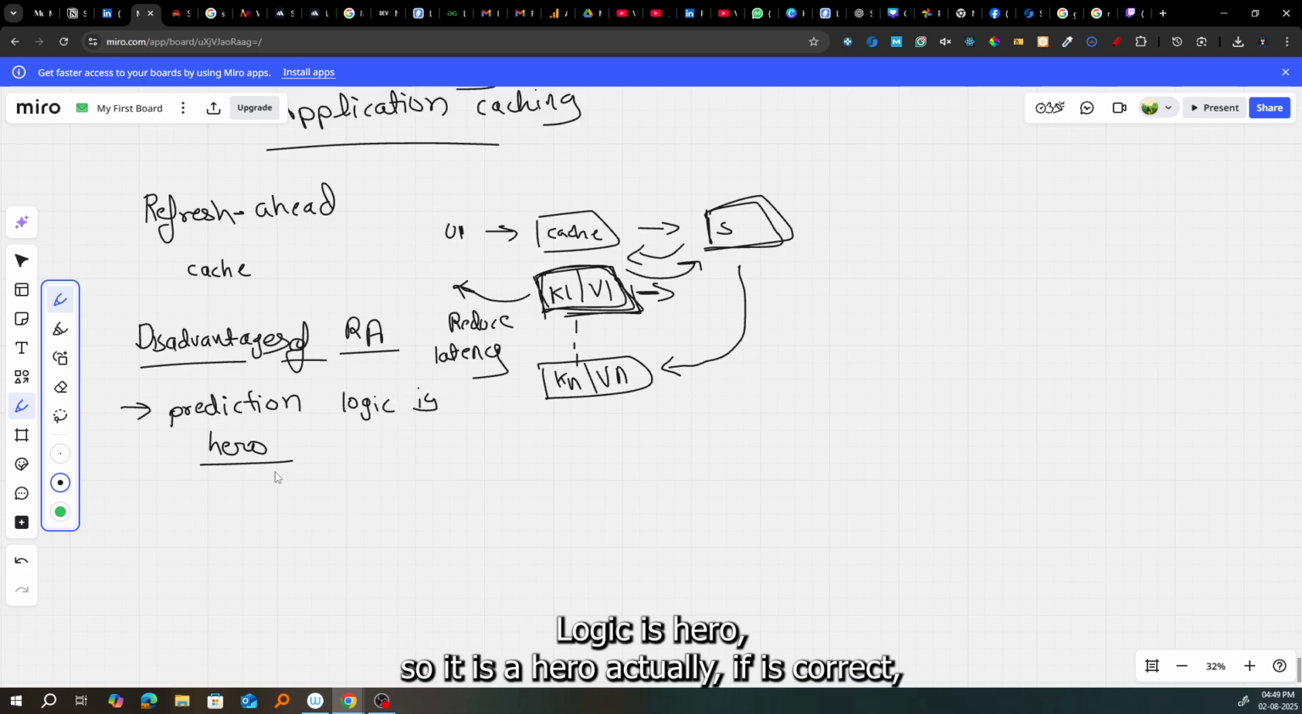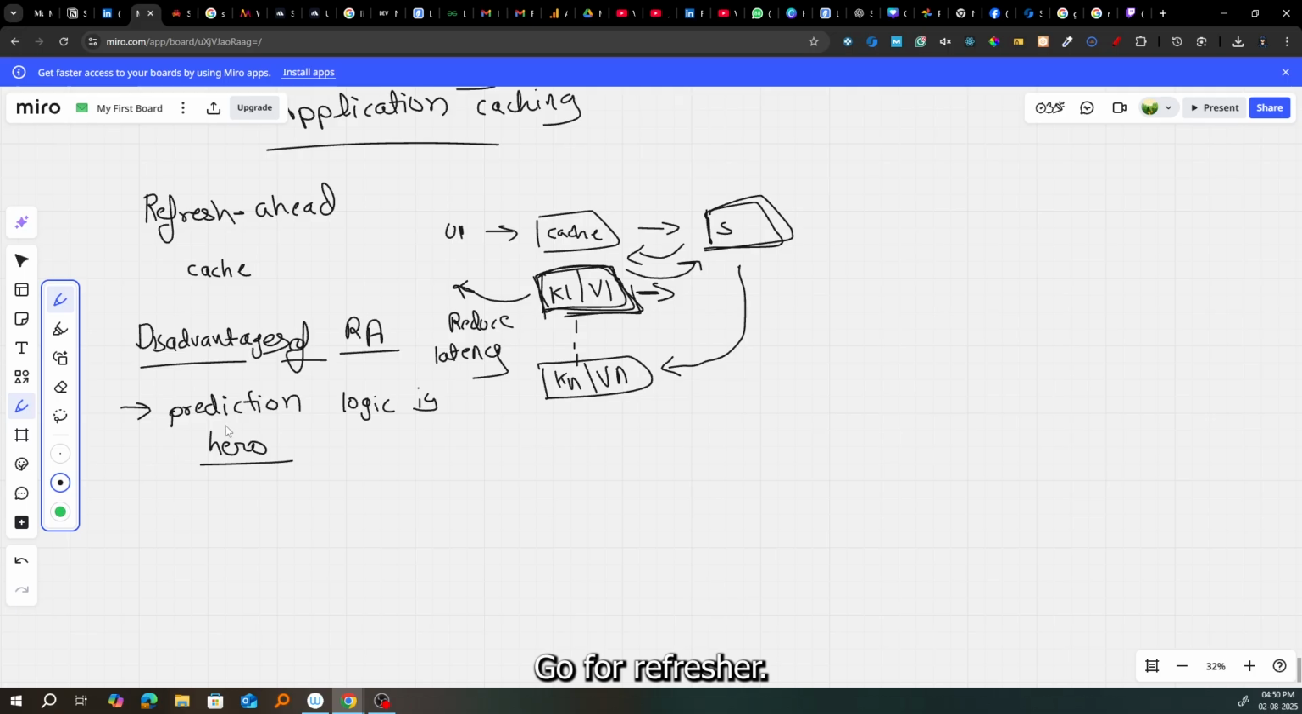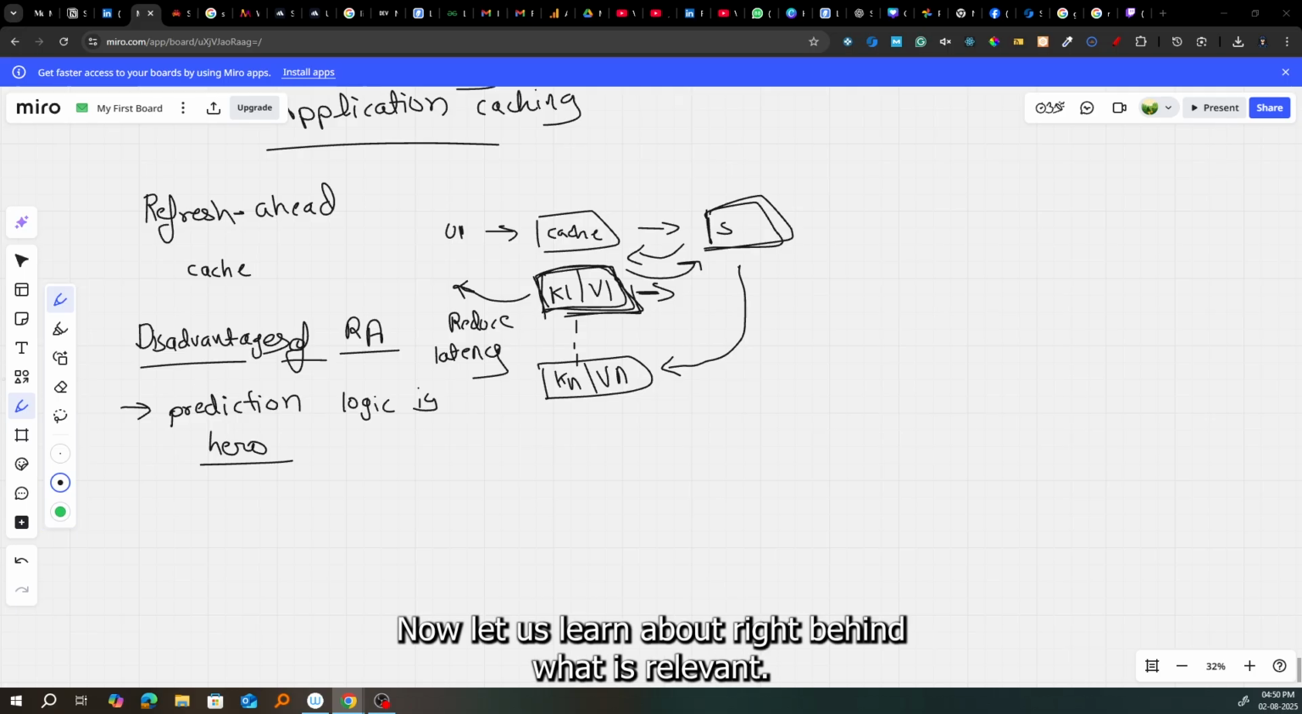So it's a hero actually. If it's correct, if we are able to predict what the user will be demanding for the next request, then it's a go thing. Just go for it. Go for refresh ahead. Now let's learn about write behind.